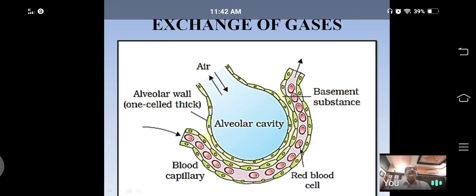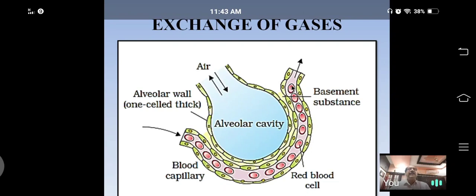That oxygen is bound with hemoglobin, and hemoglobin carries that oxygen to all parts. Means first it is collected by the pulmonary veins. Pulmonary veins carry that oxygenated blood. So here the oxygenated blood will be formed.